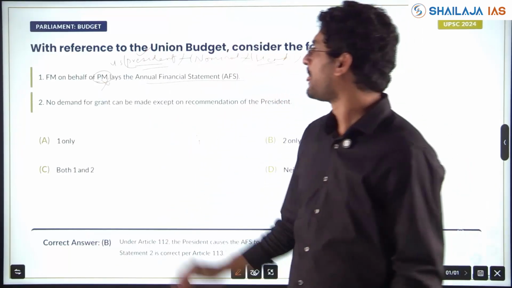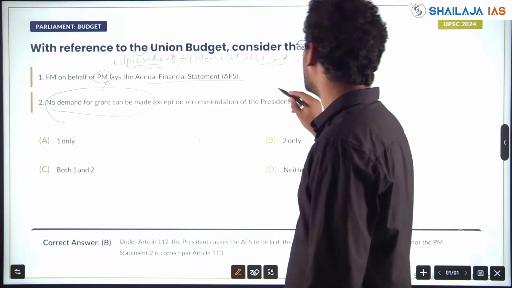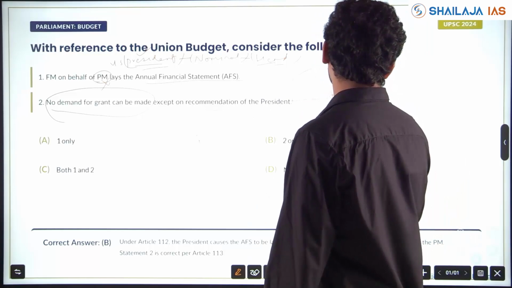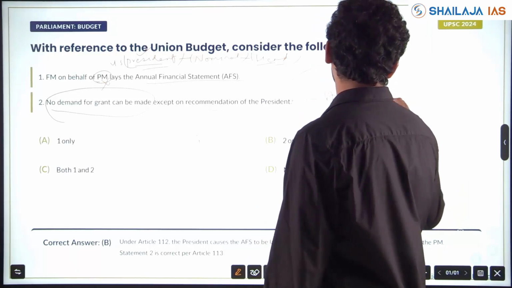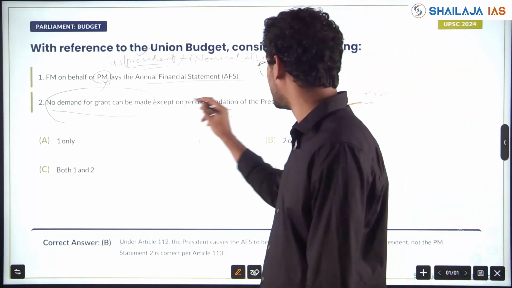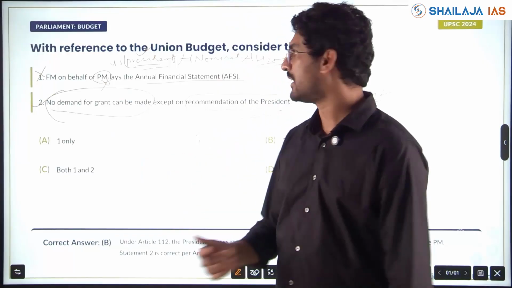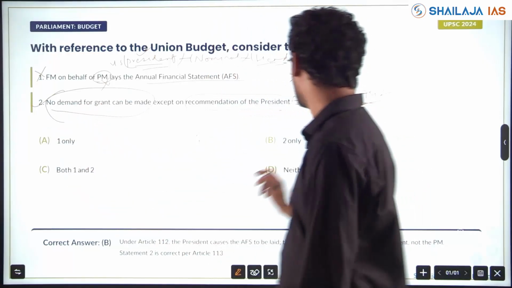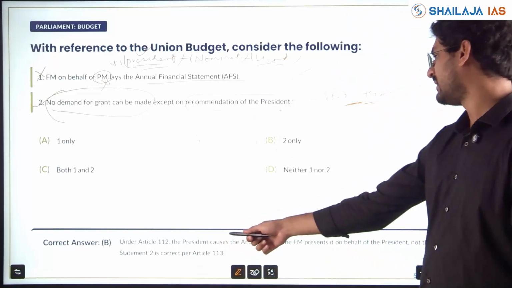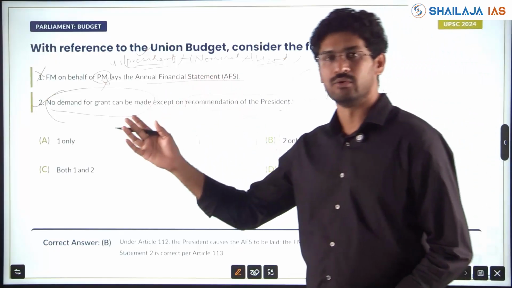Authority swap happening. No demand for grant can be made except on the recommendation of the President. And the President makes it based on Article 74, aid and advice of the Council of Ministers. Yes, no demand for grants can be made except on the recommendation of the President. The first statement is wrong, a swap of authority. This statement is right. So the answer is two only. Under Article 112, the President causes the annual financial statement, or Union Budget, to be laid.